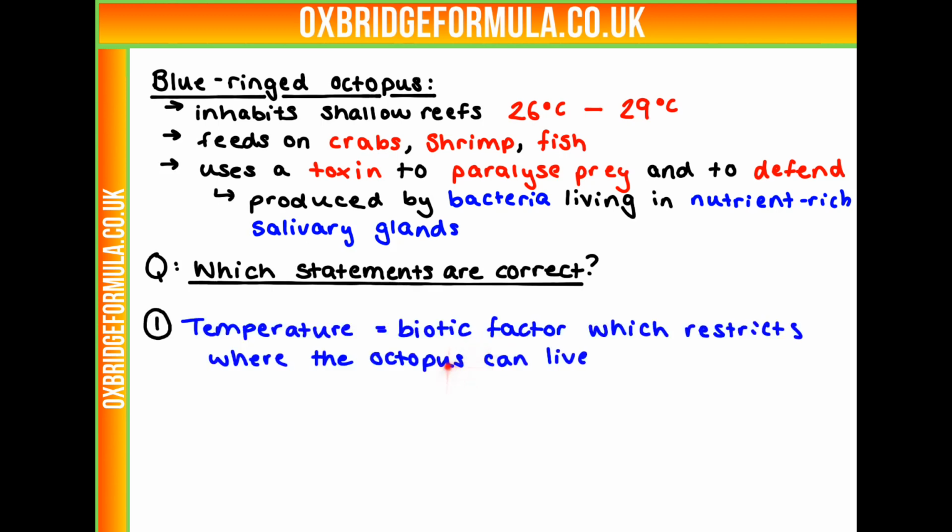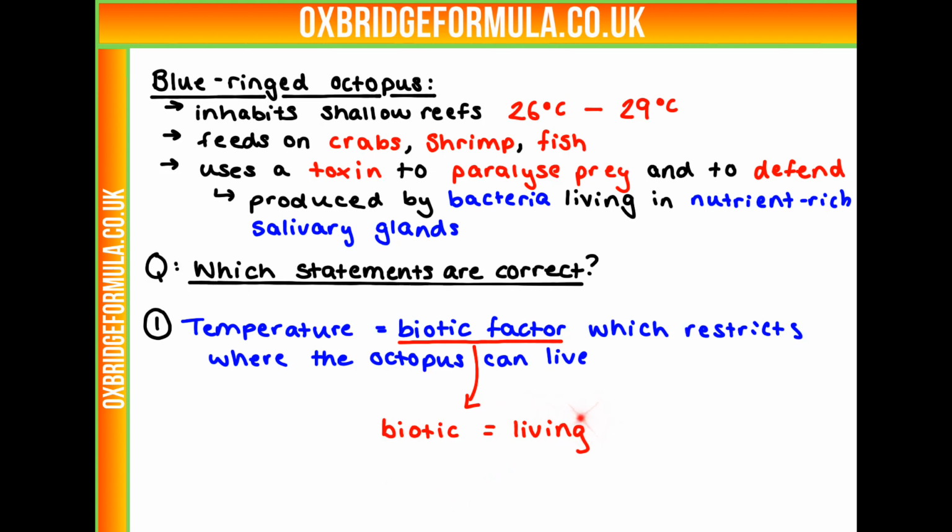So first of all, the statement is that the temperature is a biotic factor which restricts where the octopus can live. So let's break down this statement and find out what some terms mean. So what does biotic factor mean? That's the key phrase in this statement. Well, a biotic factor means something that's living. Biotic means something that's living.